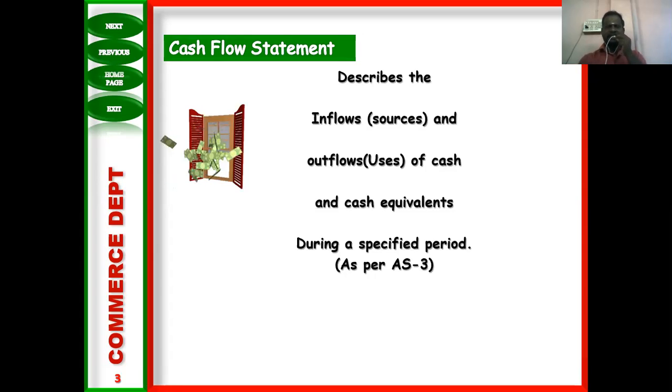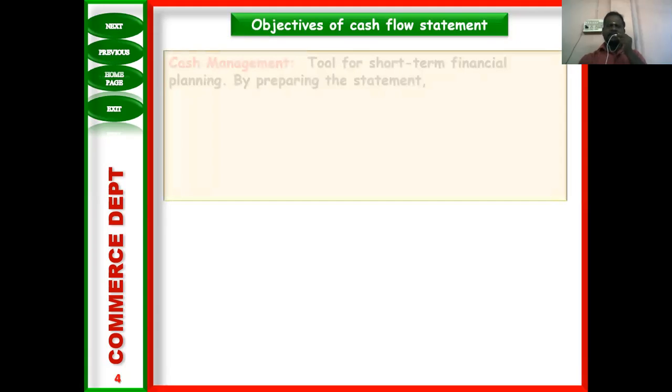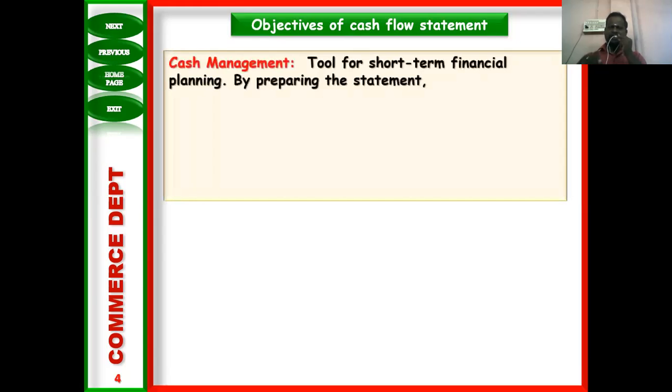Normally the period is 1 year. Then, objectives of the cash flow statement. Why will the cash flow statement be prepared? The objective of cash flow statement is cash management.